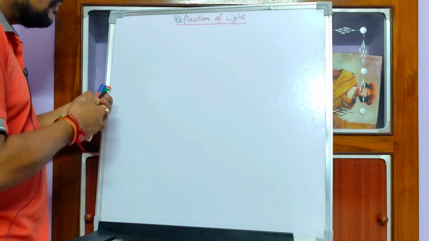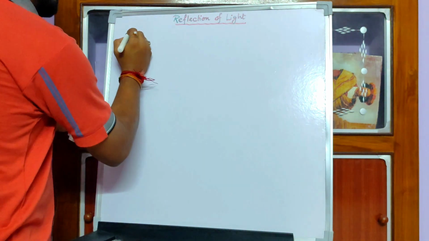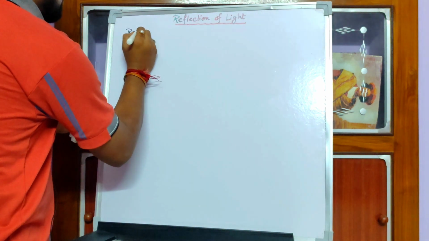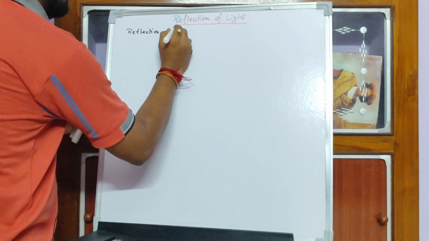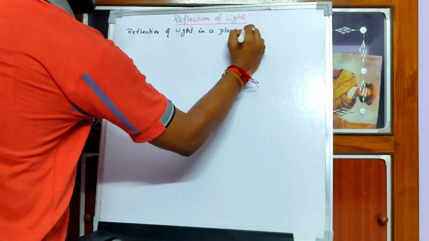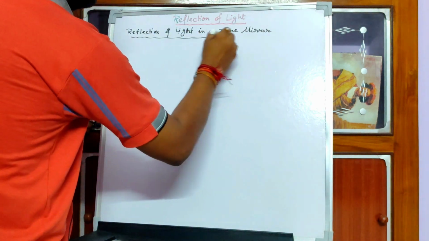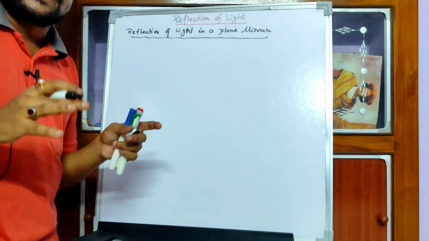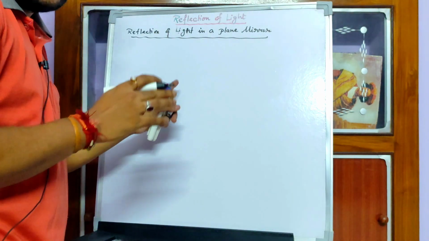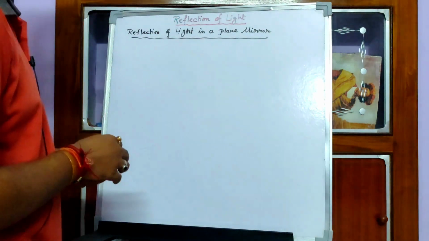So let me show you how reflection takes place in a plane mirror. First, reflection of light in a plane mirror. A mirror is a smooth surface, so reflection takes place here. Do you know that we can see any object around us because of this property called reflection of light? Okay, so the reflection of light in a plane mirror.